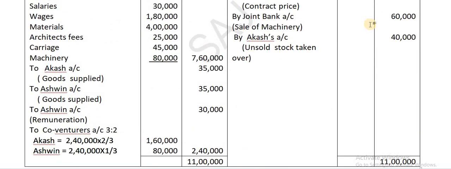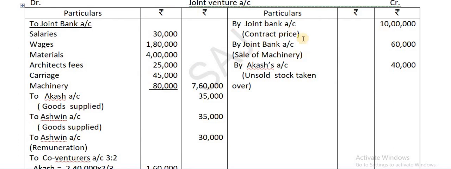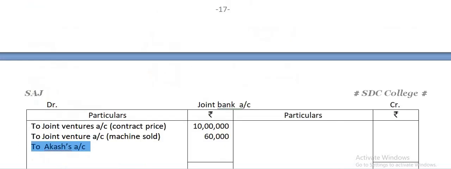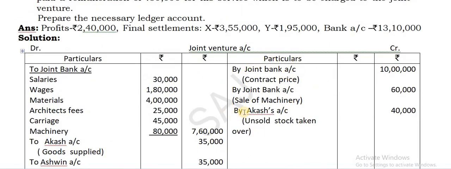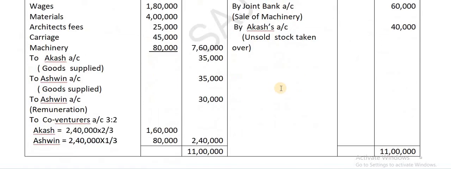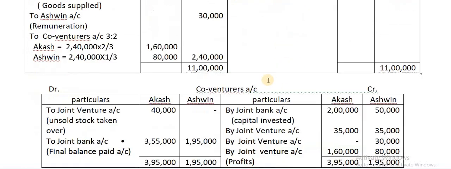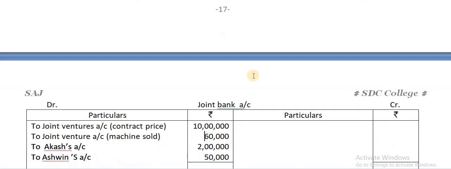I'm sorry, here there is one more also. Two joint banks are here. One is for the contract price being received, and there is a sale of the machinery. Then you take Akash's account 2 lakhs and Ashwin's account 50,000. Those are capital contributions. So this is the total receipts. No more on the credit side. Are there any other items like joint bank? Here joint bank completed, here joint bank completed.